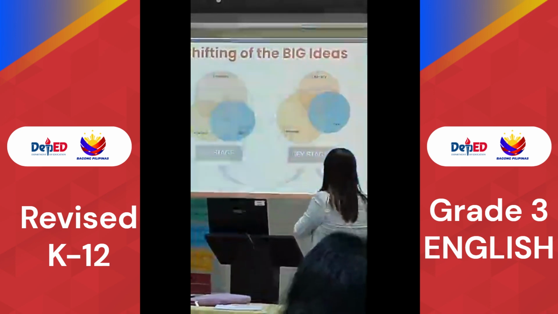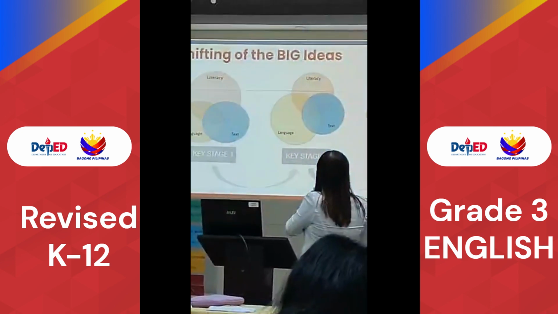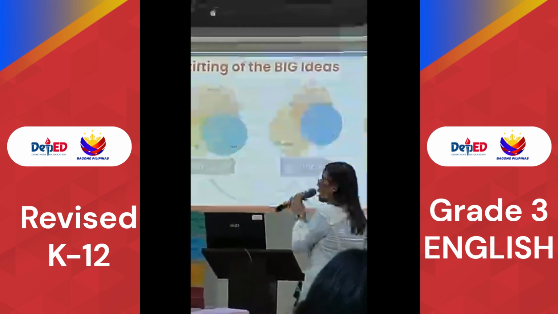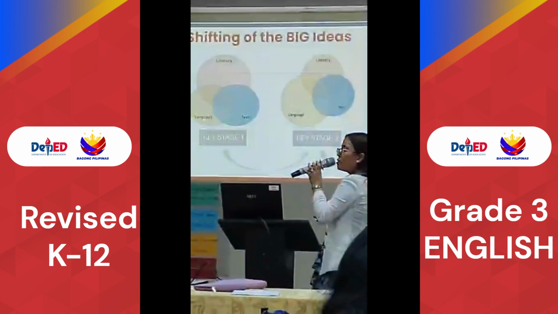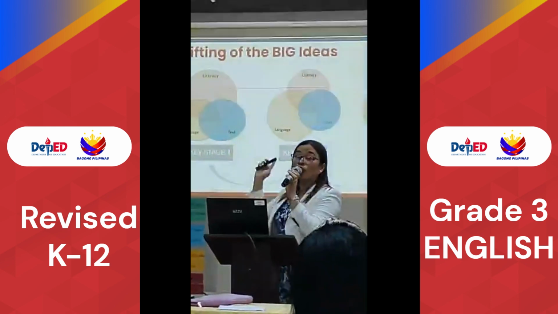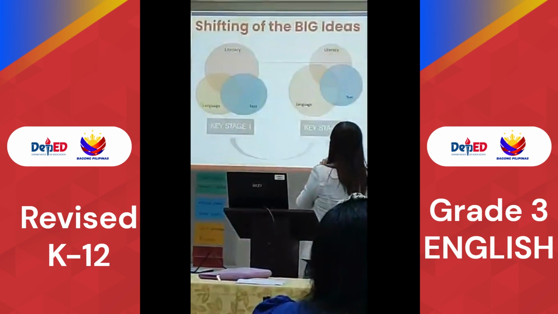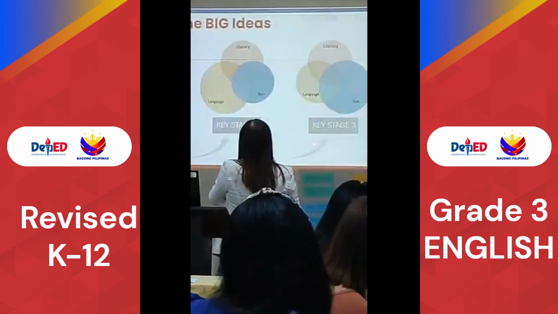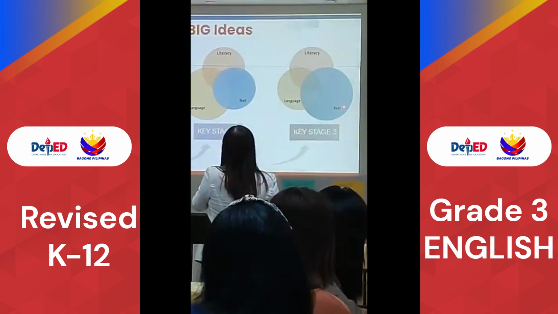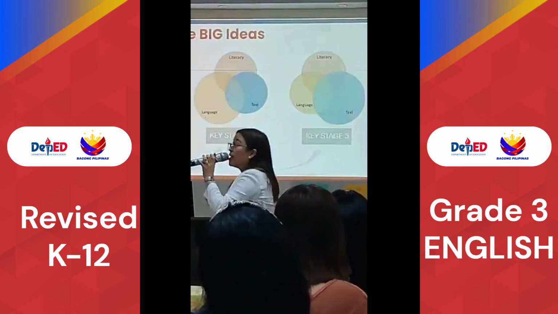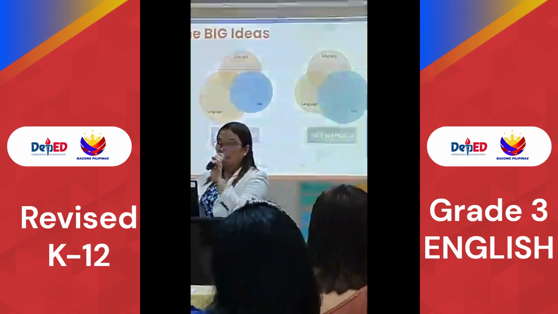Then our focus will shift to language as they enter grade 4, and this will be grade 4 to 6. And this will shift again to the domain text as they enter grade 7.